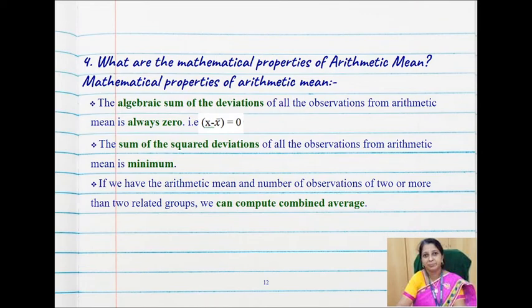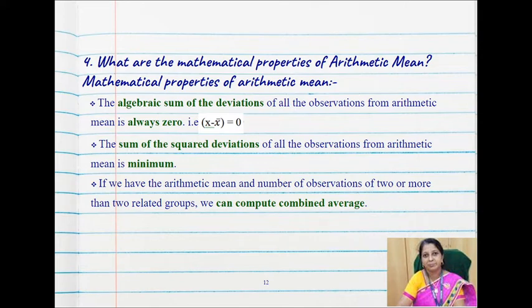Now going on to the mathematical properties of arithmetic mean. The algebraic sum of the deviations of all observations from the arithmetic mean is always 0. That is, the sum of x minus x bar is always 0. And the sum of square deviations of all the observations is minimum.